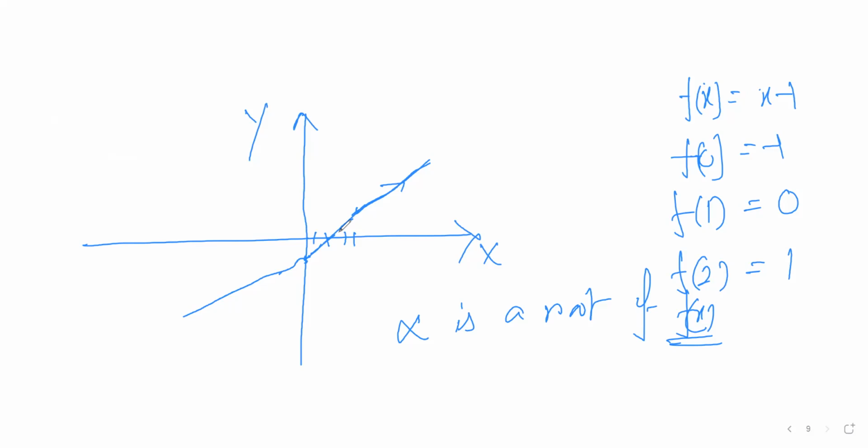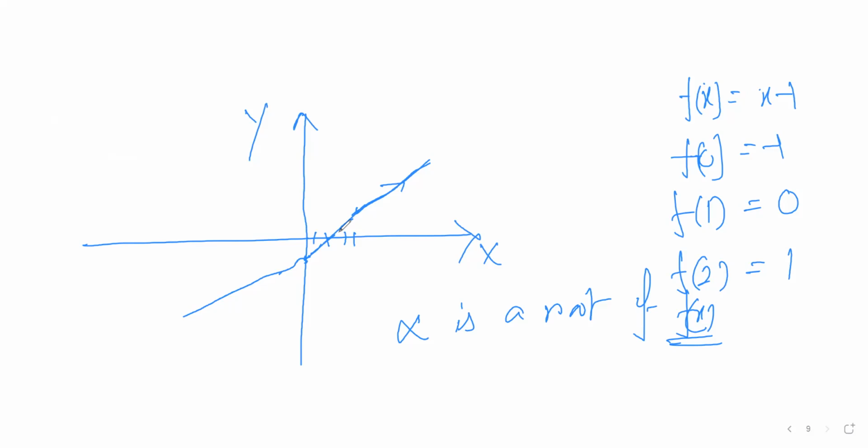Right now, I just want to say what the root means conceptually in geometry: the graph cuts the x-axis at that point. Okay, fine. So this is the meaning of root of a polynomial. Right now we have the idea of what a polynomial is, what the degree of a polynomial is, how we characterize a polynomial, and what the root of a polynomial is.